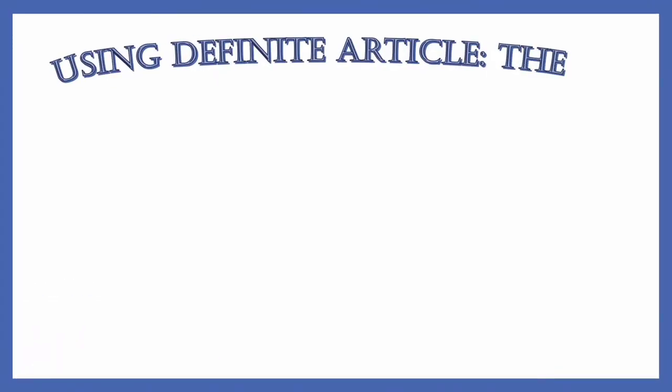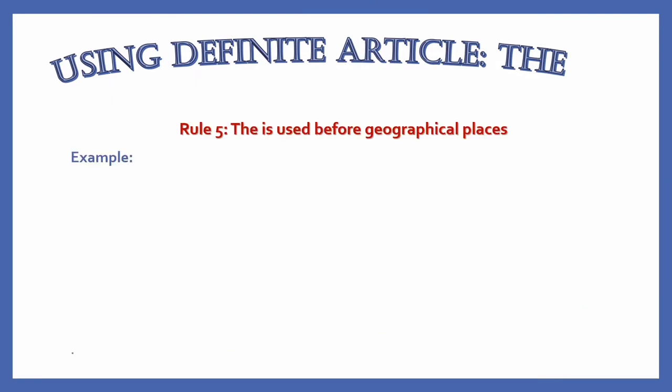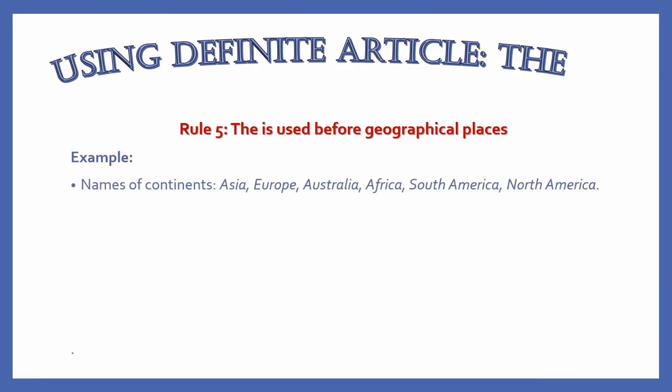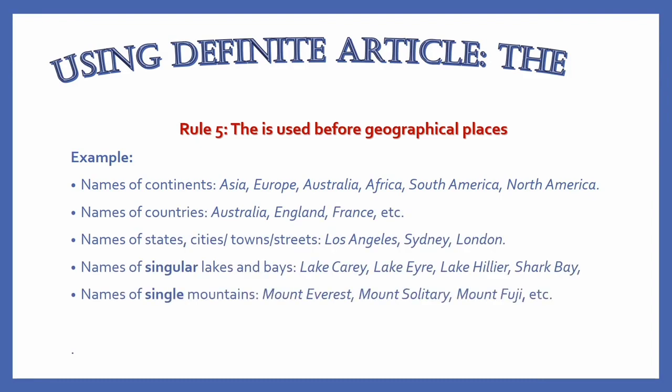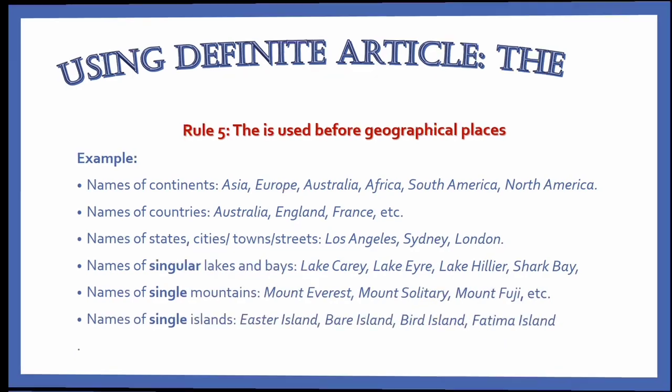The is used before geographical places, like the names of continents, names of countries, names of states, cities or streets, names of singular lakes and bays, names of singular mountains, and names of singular islands.